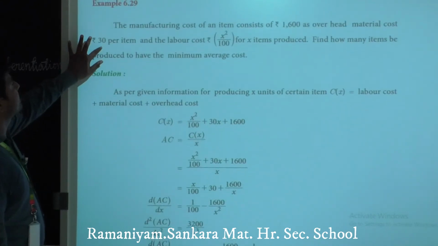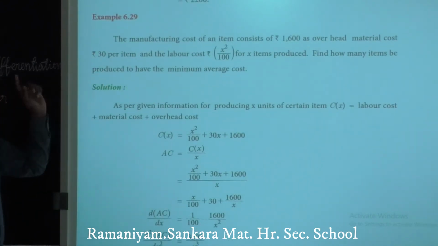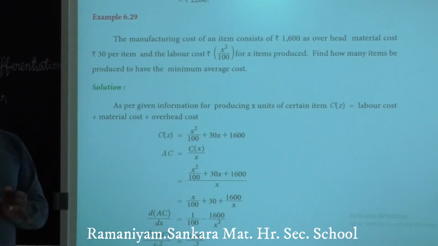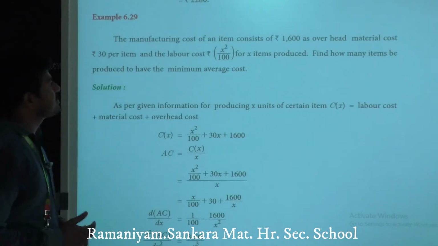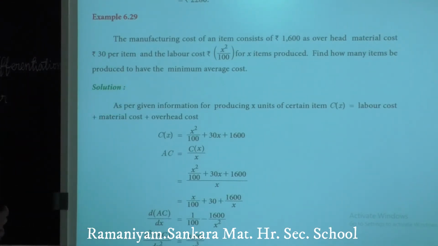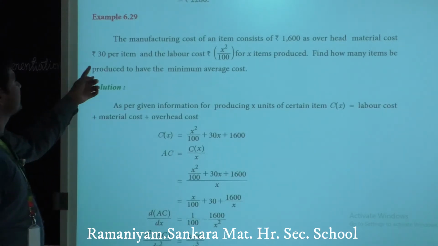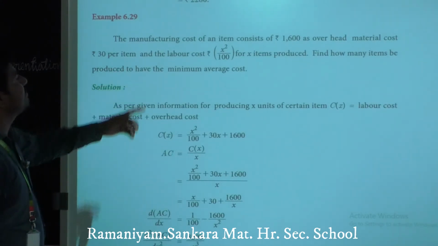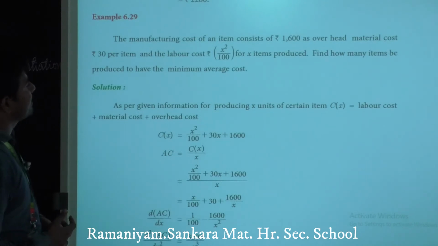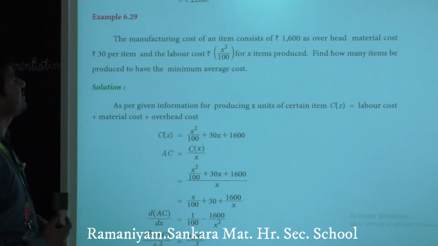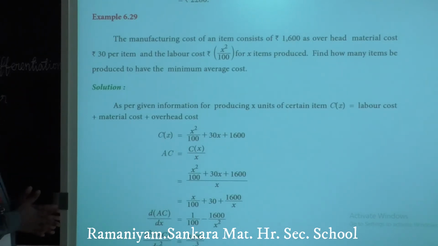Next, example 29. Examples 28 and 29 are very important 5-mark questions. You have to go through this thoroughly. Clear? Here the manufacturing cost of an item consists of rupees 1600 as overhead, material cost rupees 30 per item, and the labor cost rupees x square by 100 for x items produced. Find how many items should be produced to have minimum average cost.